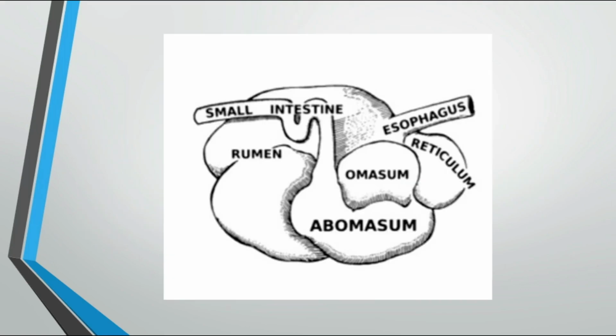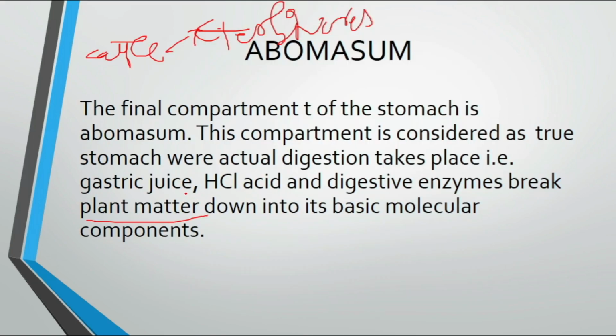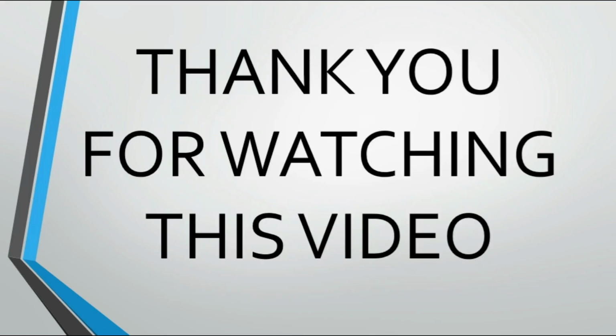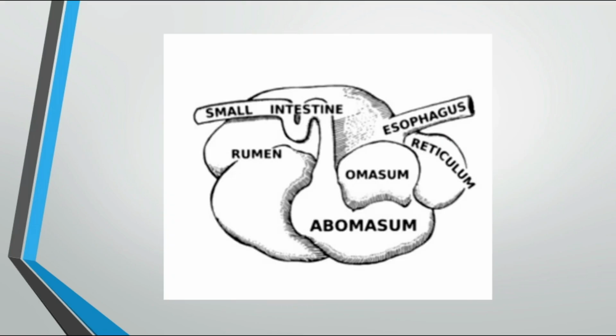Then this is the image of the esophagus. Then the rumen is the biggest structure. Then comes the reticulum, then omasum, abomasum, and then comes the small intestine.